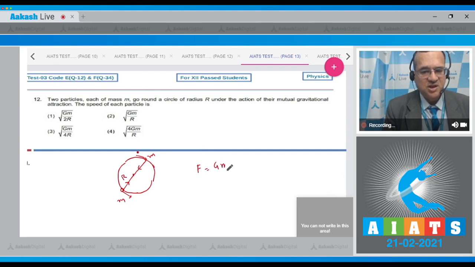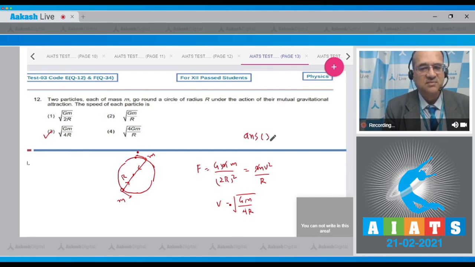that is equal to GMm divided by 2r square, that is providing the centripetal force, and to move it on the orbit this should be equal to mv square by r. So m cancels with m, so v is equal to GM divided by 4r and whole root. And looking at the options, GM upon 4r is the third option. So the answer to this question is 3.